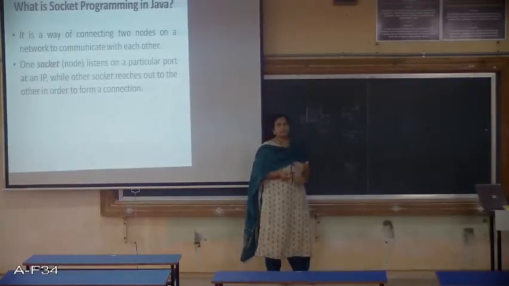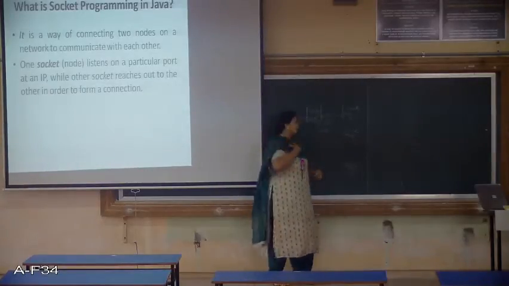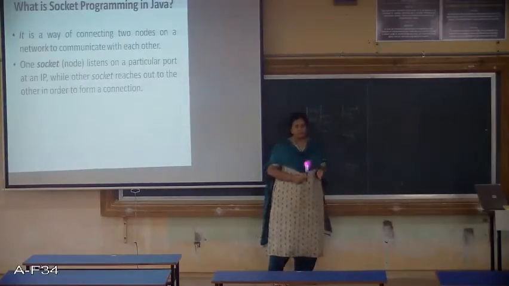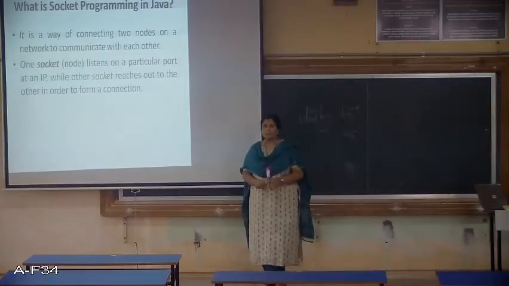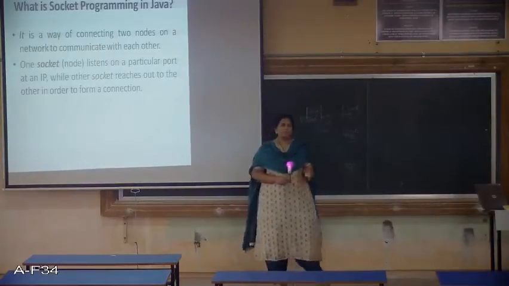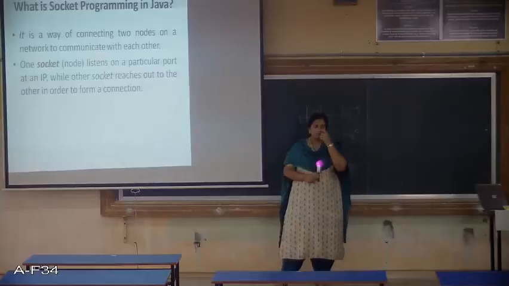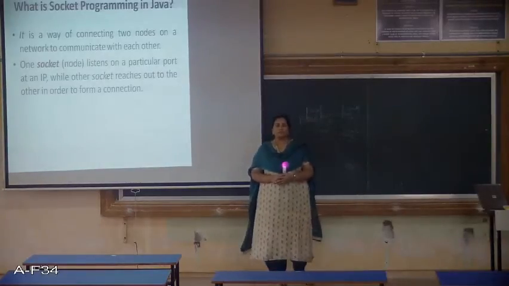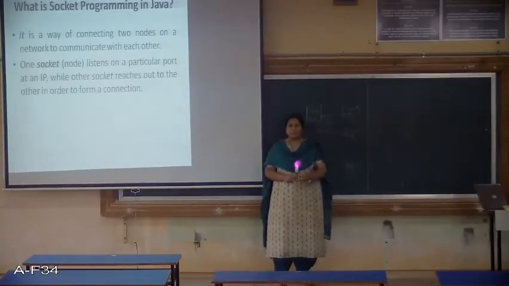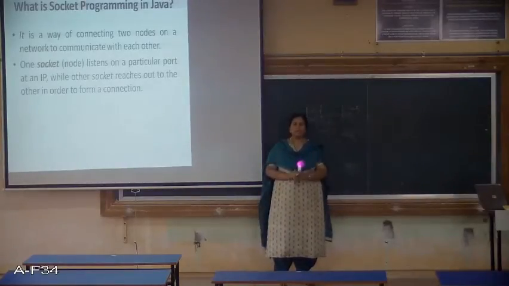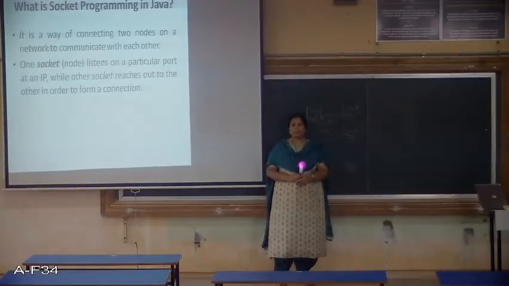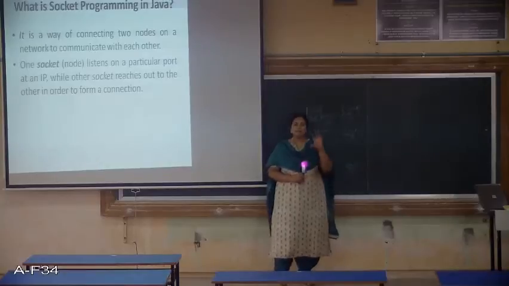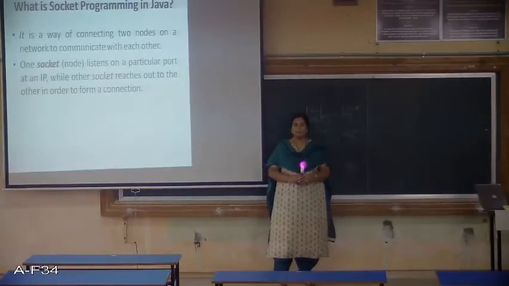So what is this port number? There may be many applications running on the server. It is not that there is only one application. For example, if you have a Tomcat server or MySQL running on your machine, that means there are two applications. Each of these applications will be running with one specific port number.